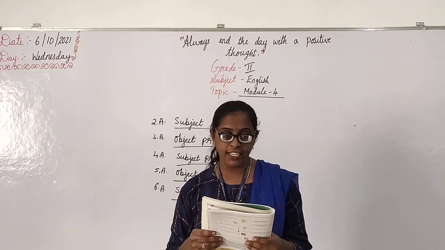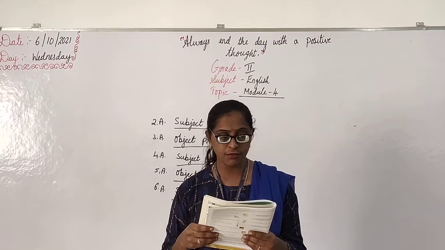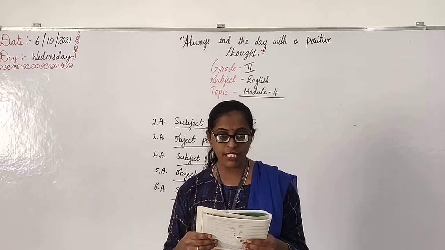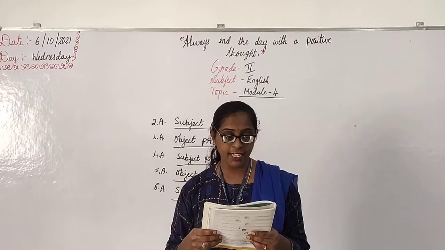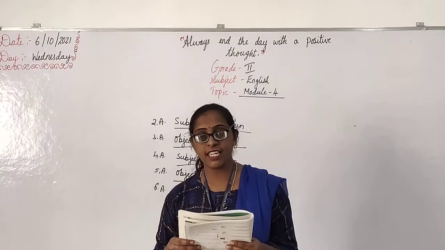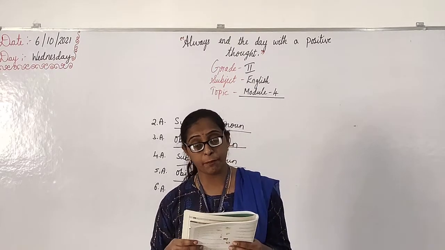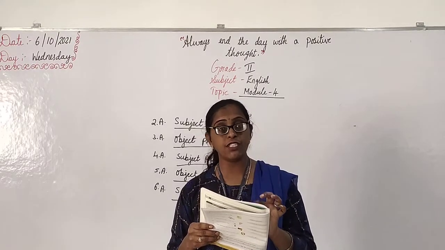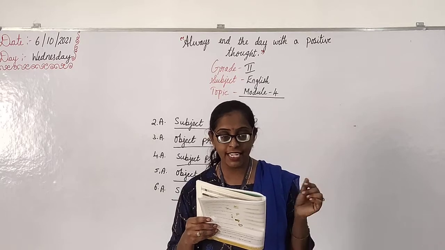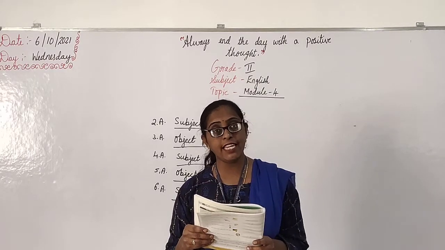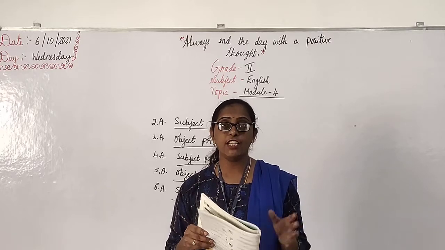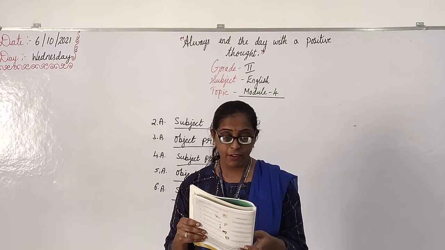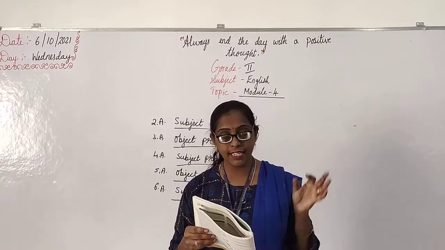Exercise 3.2. Rewrite the sentence with the correct object pronouns for the underlined nouns. One is done for you already. See: "The fairy gave Meera 3 wishes." Here Meera is underlined. Rewrite the sentence with the correct object pronoun. For the underlined noun you should use the object pronoun. Meera is a girl, so what will you use? "The fairy gave her 3 wishes."